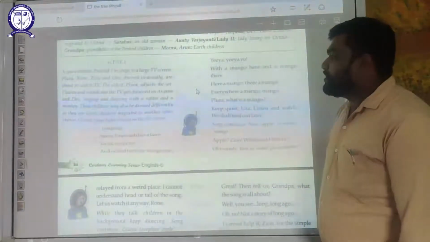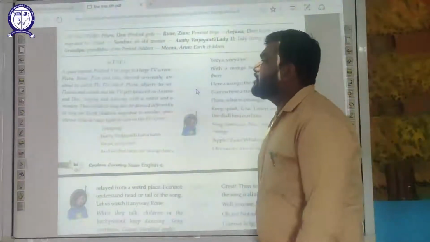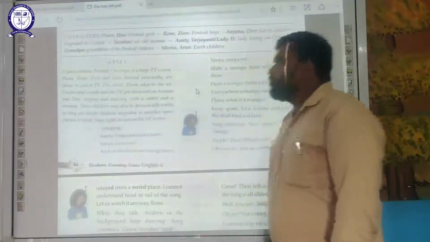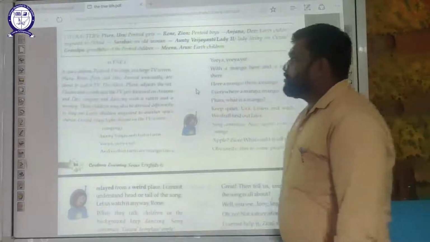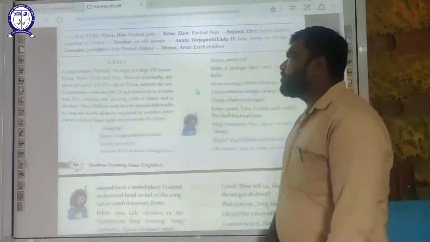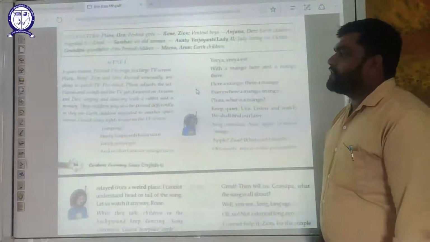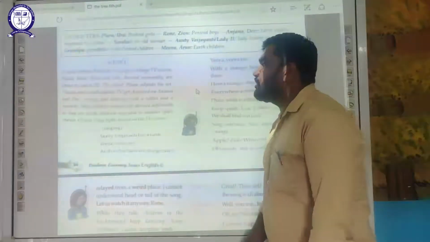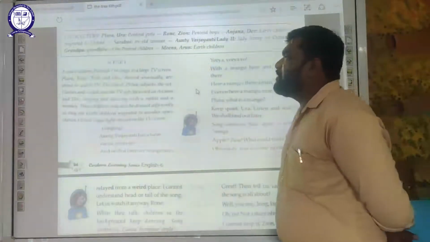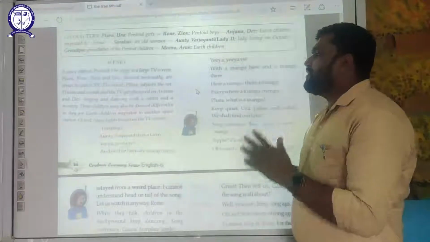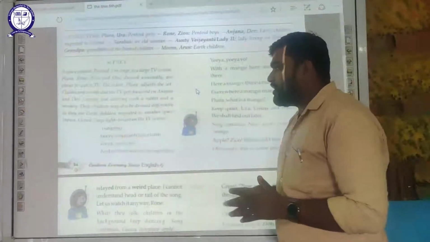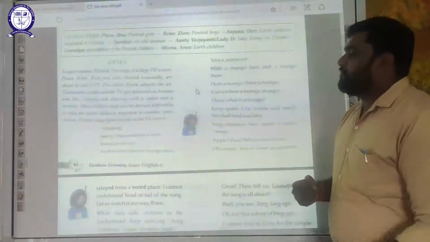Now I shall start the reading. A space station, Pantoid. On stage is a large TV screen. Plura, Ron, Zain and Ura, dressed unusually, are about to watch TV. The eldest, Plura, adjusts the set, flashes and sounds, and the TV gets focused on Anjana and Dev, singing and dancing with a rabbit and a monkey. These children may also be dressed differently as they are Earth children migrated to another space station, Octoid. Stage lights bright on the TV screen.